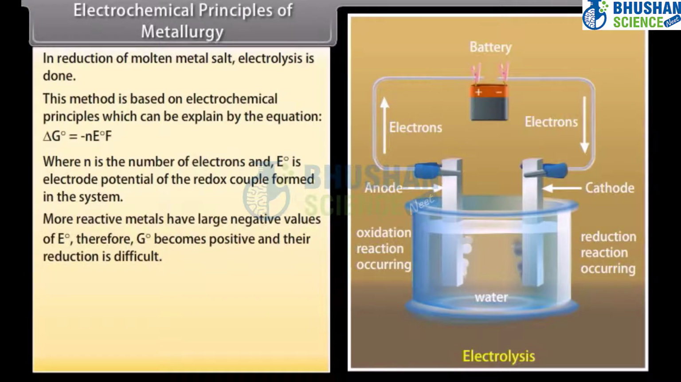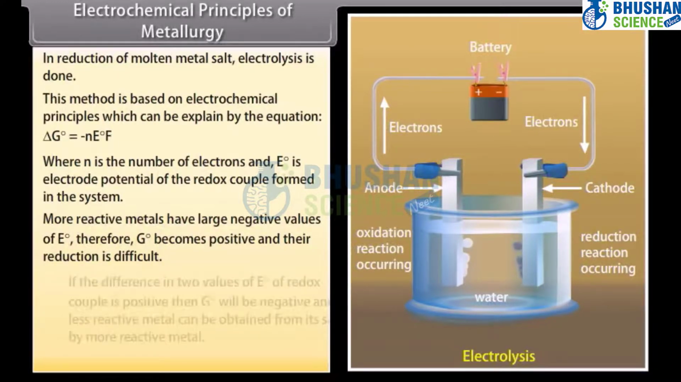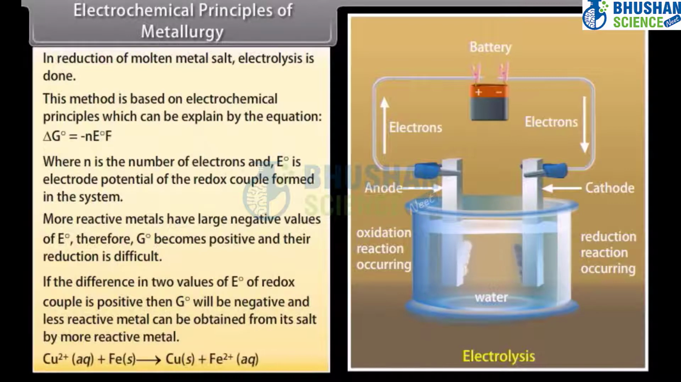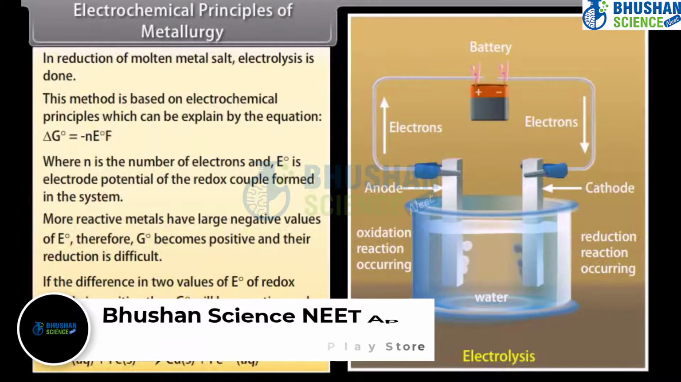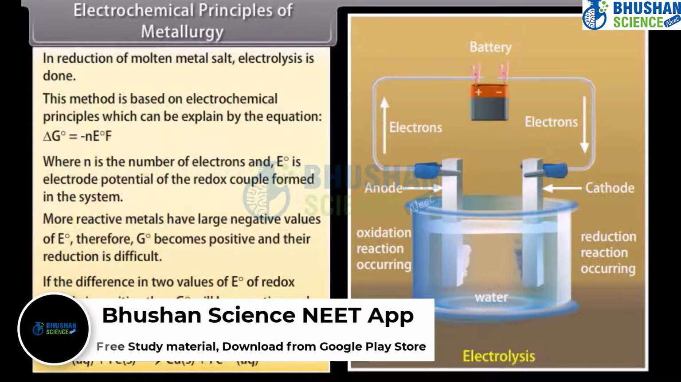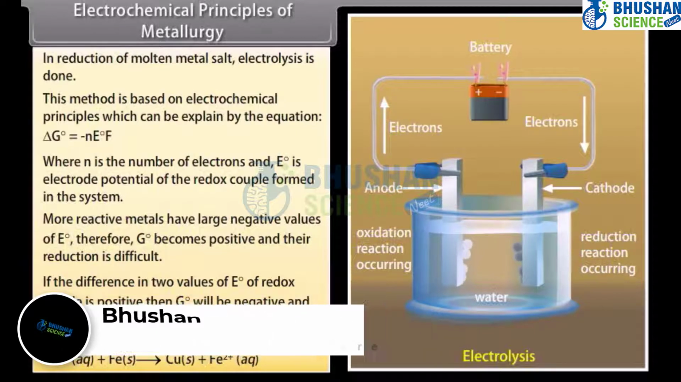More reactive metals have large negative values of E naught, therefore delta G naught becomes positive and their reduction is difficult. If the difference in two values of E naught of redox couple is positive, then delta G naught will be negative and a less reactive metal can be obtained from its salt by a more reactive metal.